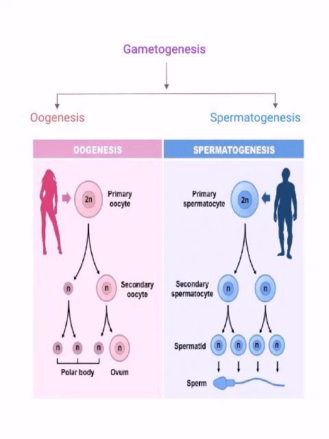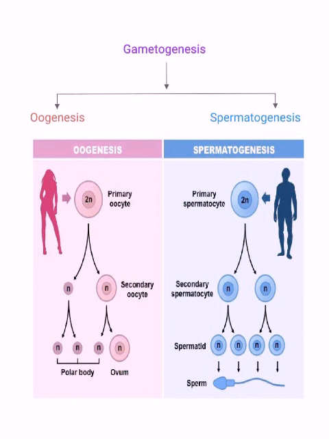The process by which ova is formed is known as oogenesis. Oogenesis occurs in the female gonad, the ovary, during the time of meiosis cell division. The process by which sperm is formed is known as spermatogenesis. Spermatogenesis occurs in the male gonad, the testis, during the time of meiosis cell division. In both cases, ova and sperm bear the haploid number of chromosomes, that is only N.